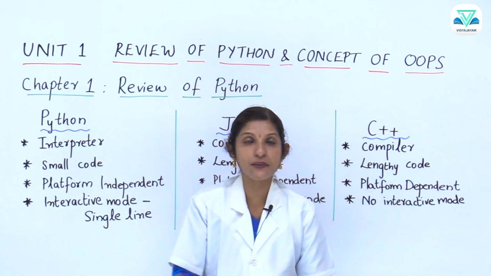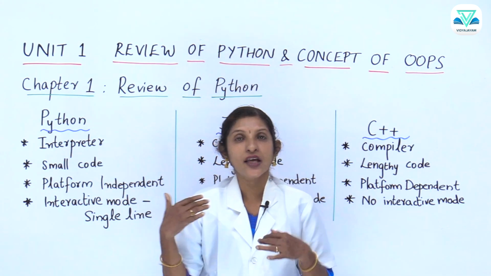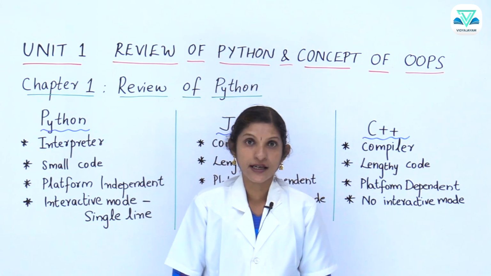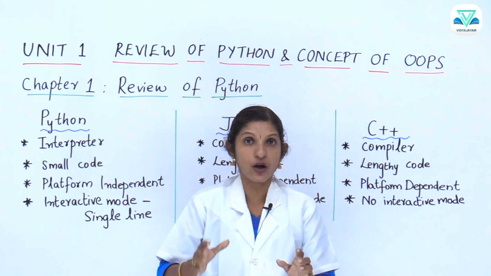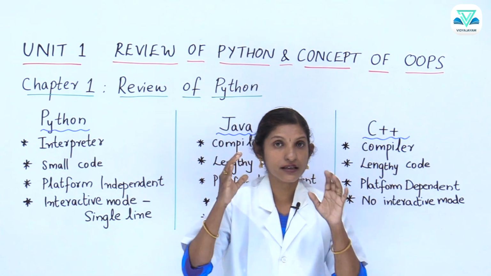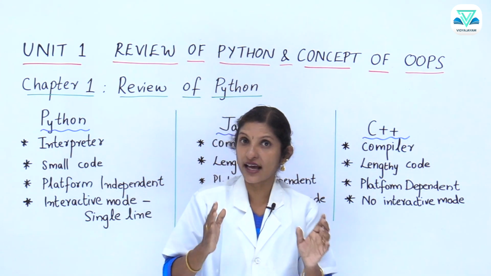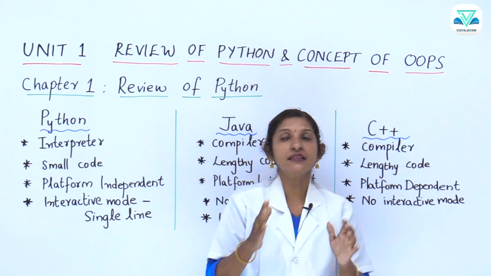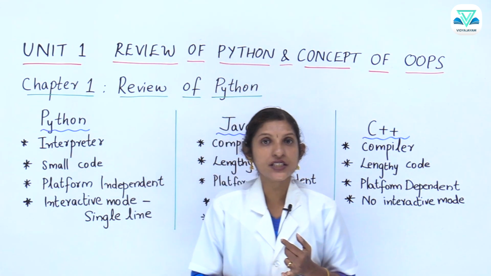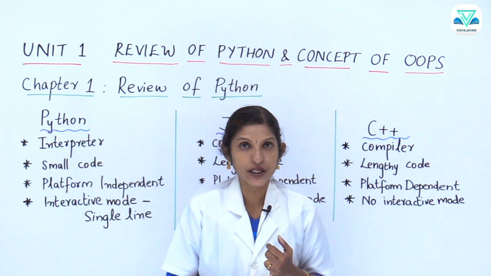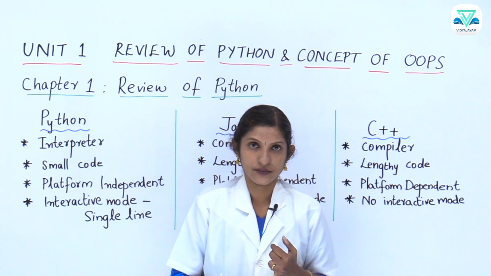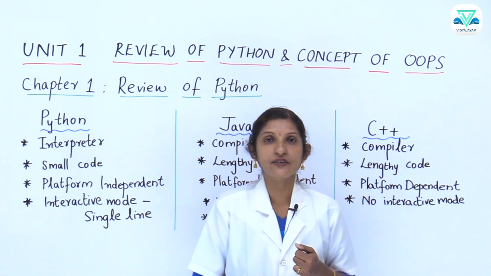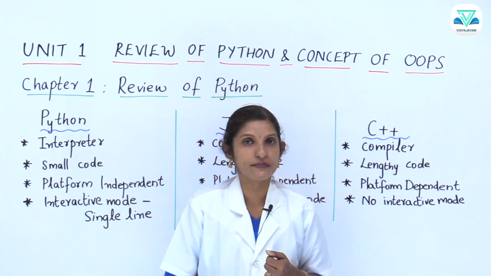If we are using C++, it will be converted to C++ format. If we are using Python, it will be converted to Python format. So, when it is interpreted or compiled, that means that we are checking for errors. Not only that, it is converted to machine language code. In Python, we have an interpreter which converts that particular program code to machine language in order to check whether there are any mistakes or not. Not only that, it will be processed and we are getting the output in the Python format itself.